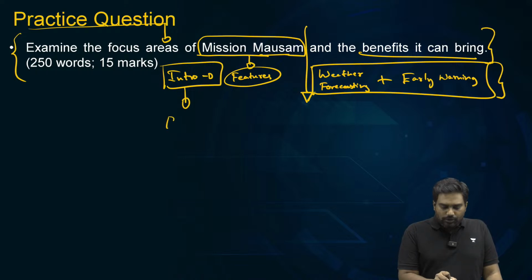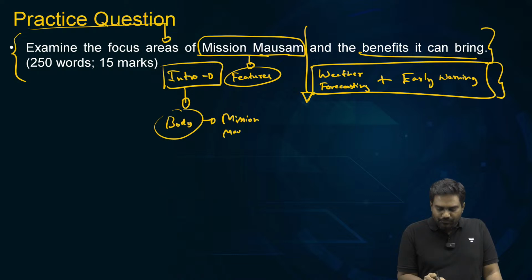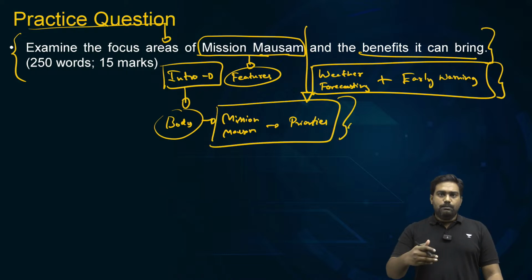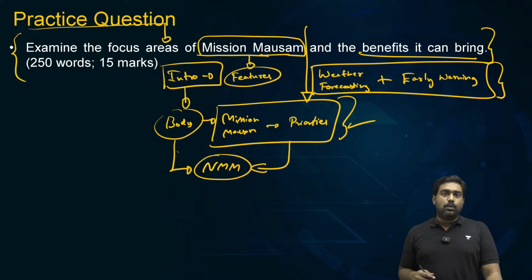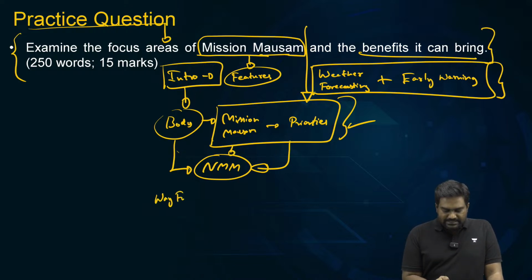So once you start out your answer, then in the body, discuss the priorities of Mission Mausam. What initiatives are being planned, which institutions are involved. So mention all of them point by point, and maybe you can draw a comparison with the National Monsoon Mission and how Mission Mausam is a wider initiative, a more broader strategic initiative to improve weather forecasting and early warning services. So once you provide this explanation, suggest a way forward, bring a conclusion, ensure that you remain consistent throughout the answer.